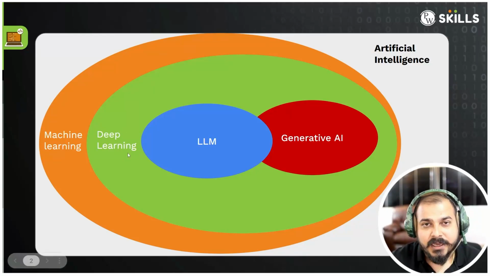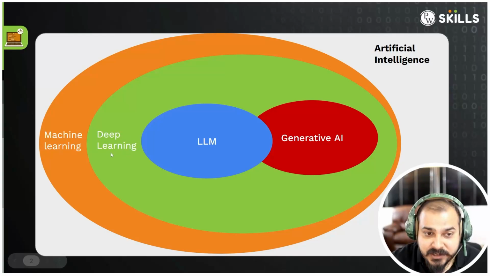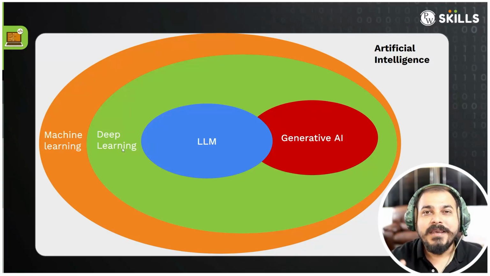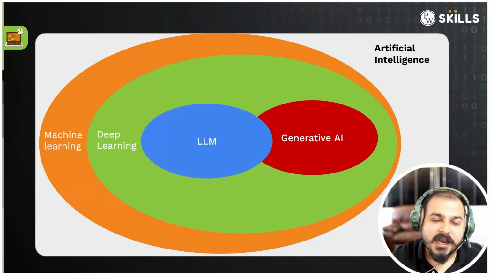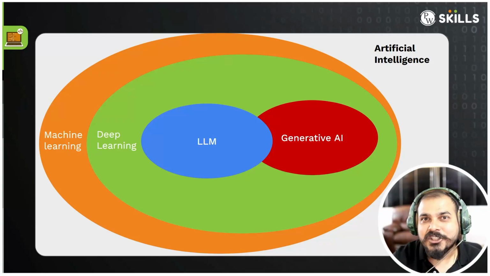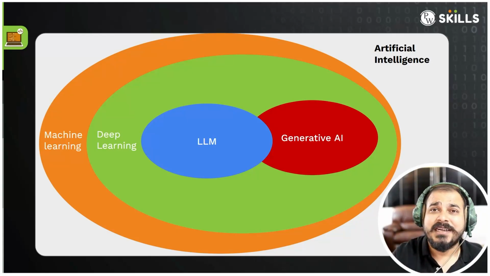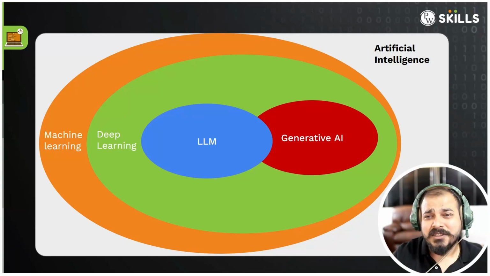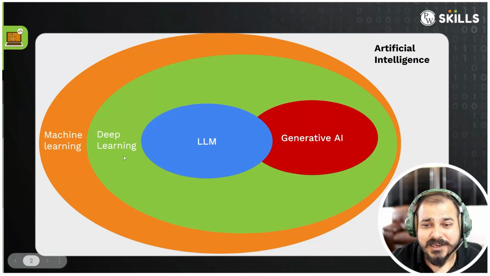So deep learning is a subset of machine learning, and here you will be using multi-layered neural networks for various tasks like classification or regression, image classification, object detection, segmentation, and natural language processing use cases like sentiment analysis, chatbots, text summarization. There are various kinds of use cases that you can solve in deep learning, right?